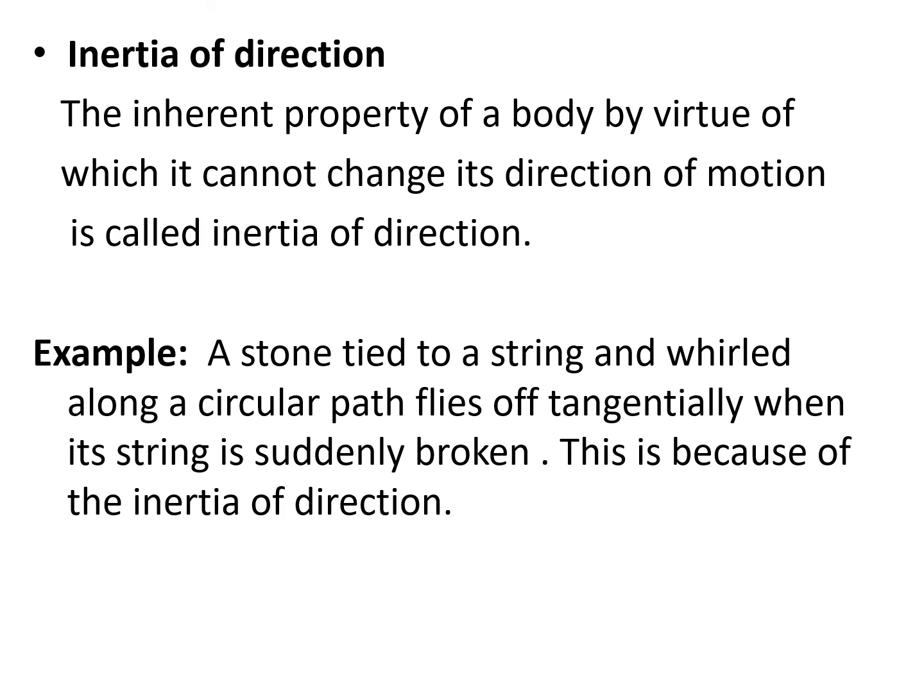The last one is inertia of direction. The inherent property of a body by virtue of which it cannot change its direction of motion is called inertia of direction. The example I have given: a stone tied to a string and whirled along a circular path flies off tangentially when its string is suddenly broken. Again, what's the reason? Because of inertia of direction. Means a body cannot change its direction of motion unless and until a force is applied on it.